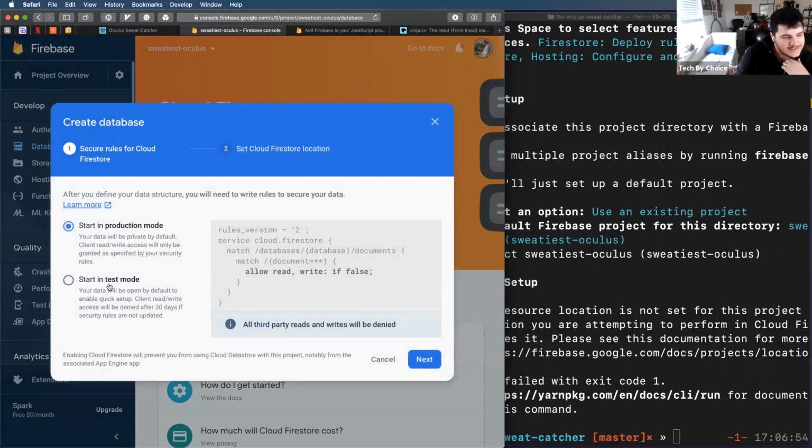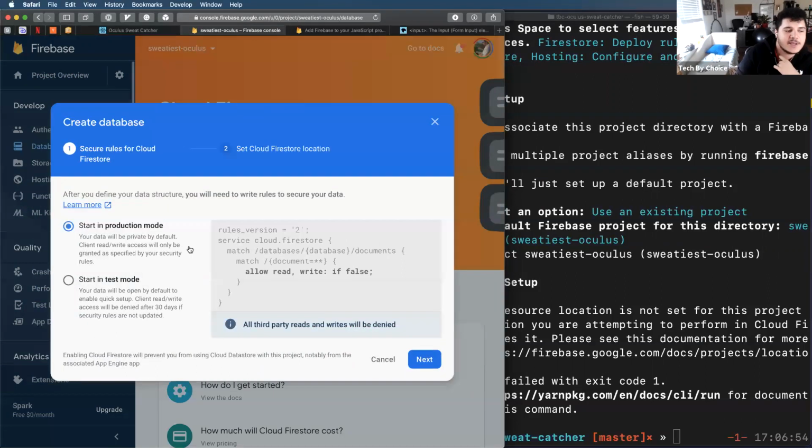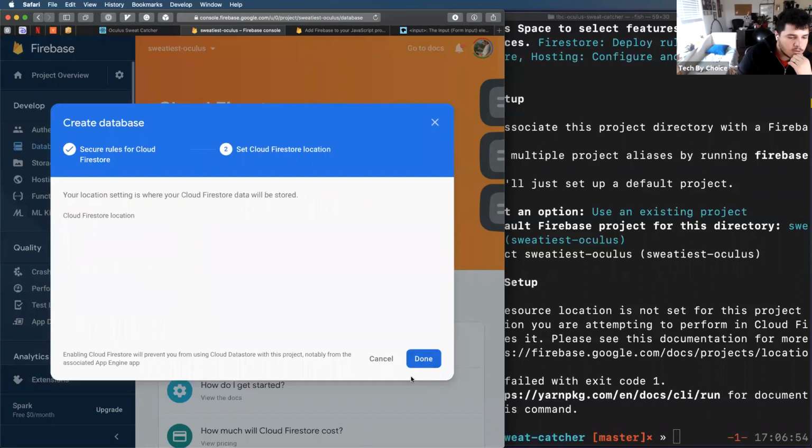You might want to start it in test mode because it'll make your life a lot easier while you're developing. I generally like to start my databases in production mode because then I can be very declarative about the data that my users are allowed to change. So I'm just going to hit next.